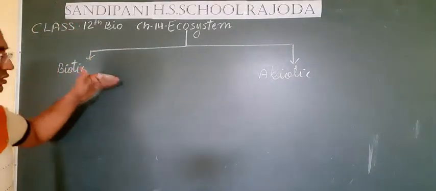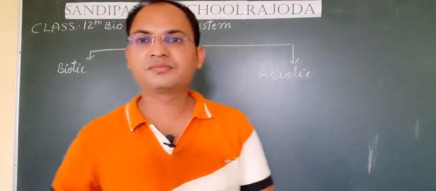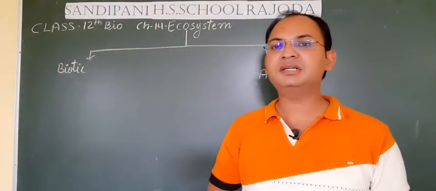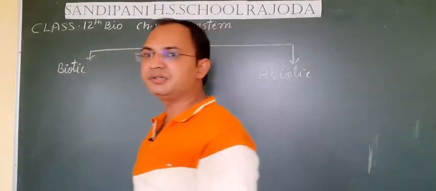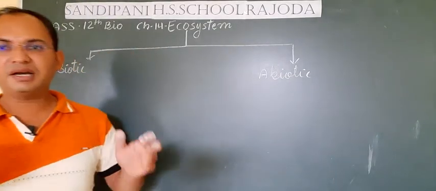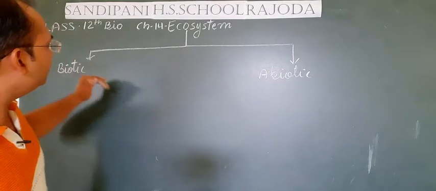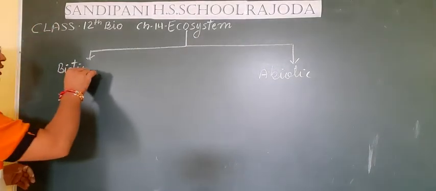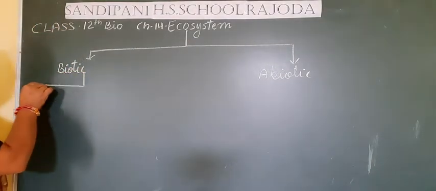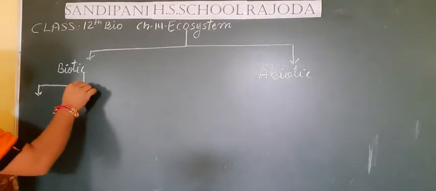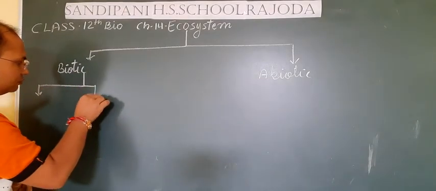Students, if we further divide the biotic and abiotic factors, they can be divided into different parts. If we divide all the living organisms present on the earth, we can mainly categorize these biotic factors into three parts.